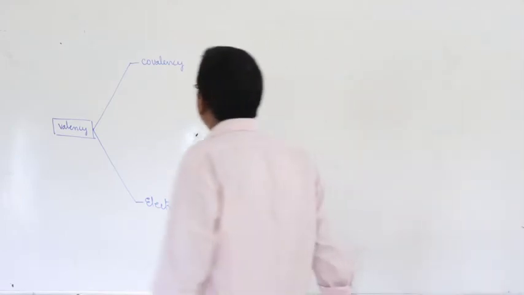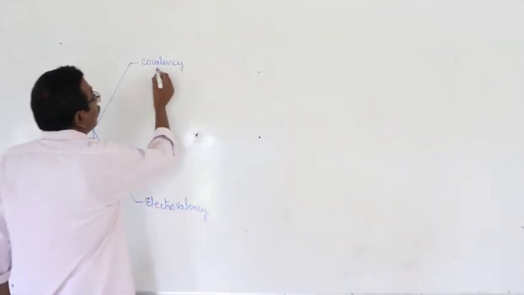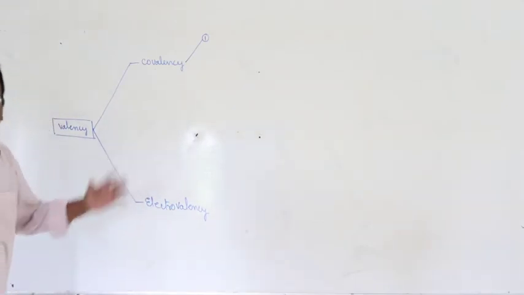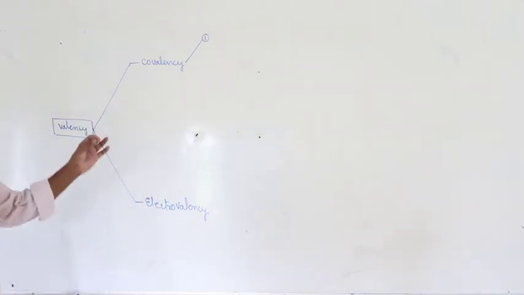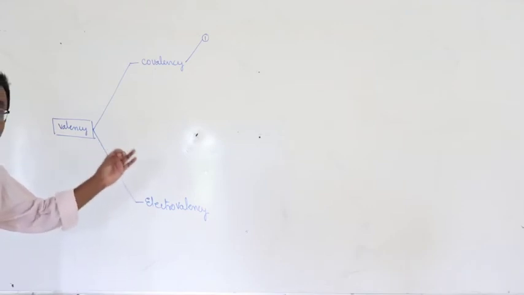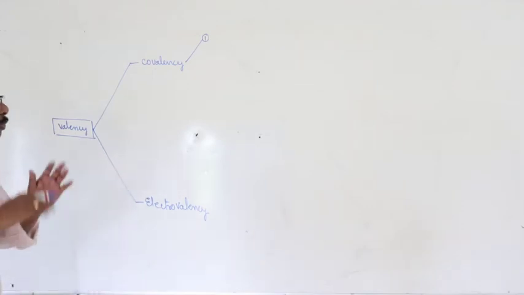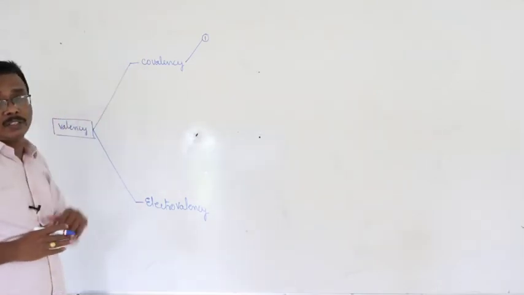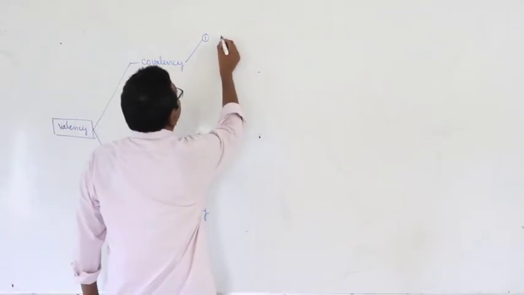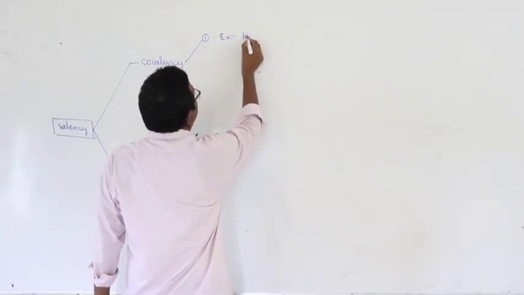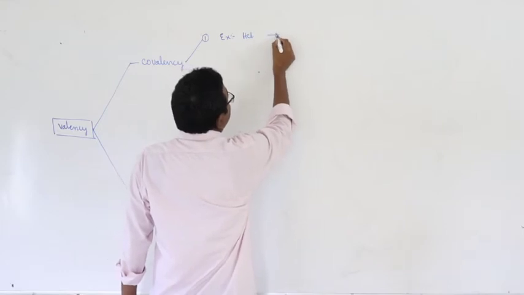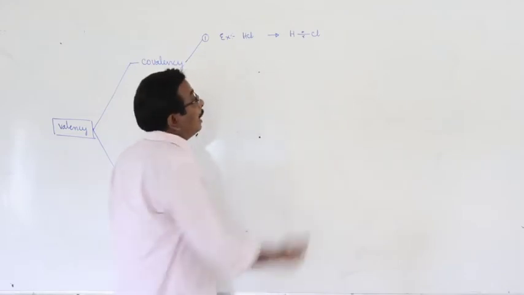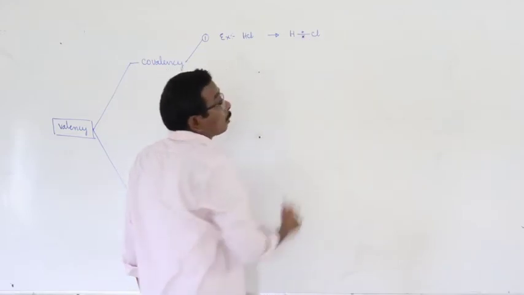What is covalency? How can you define covalency? Look at the first definition. The number of unpaired electrons given by an atom of an element to form bond pairs with other atoms is known as covalency. Example, HCl. In HCl, there is a covalent bond between hydrogen and chlorine, meaning there is a bond pair between them.